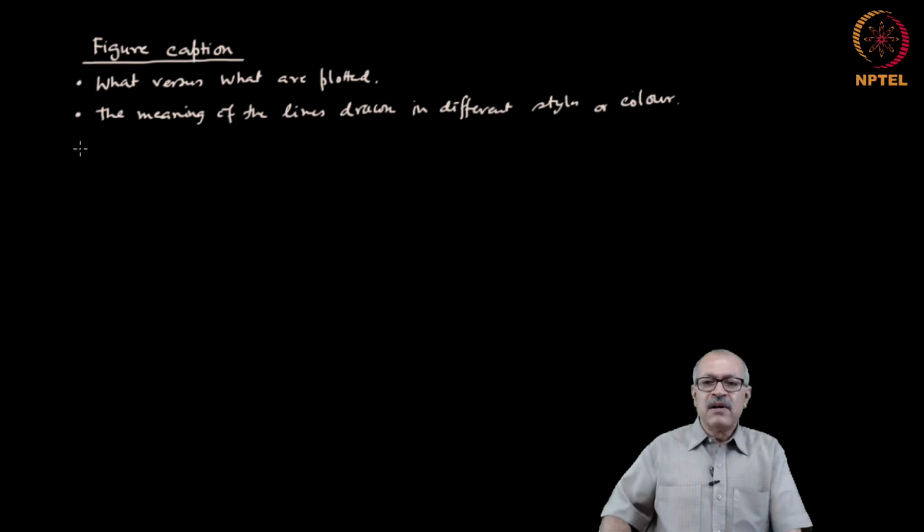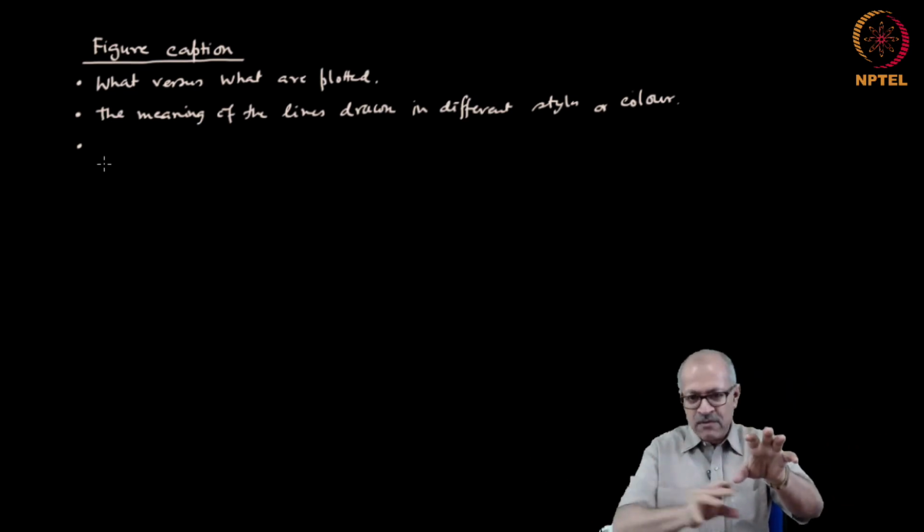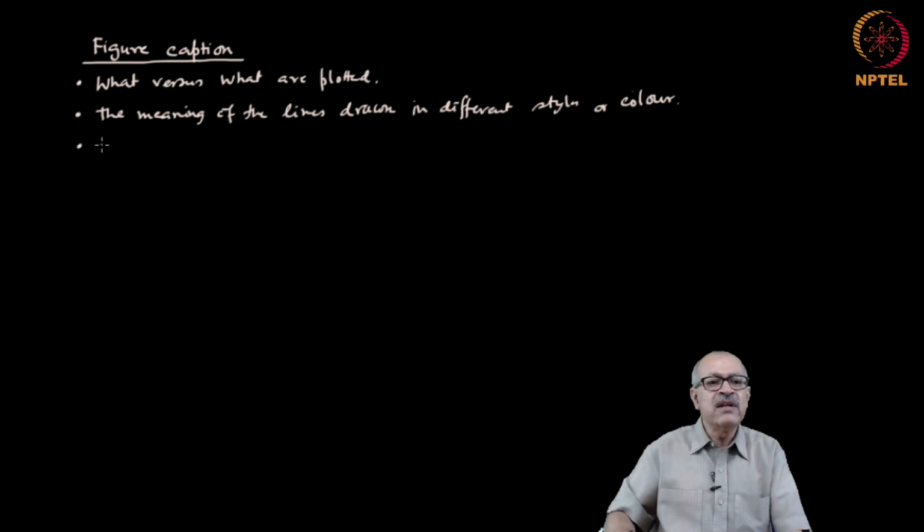Now, the third thing that you have to mention is that if a figure contains say 4 sub figures, then what are contained in the sub figures?